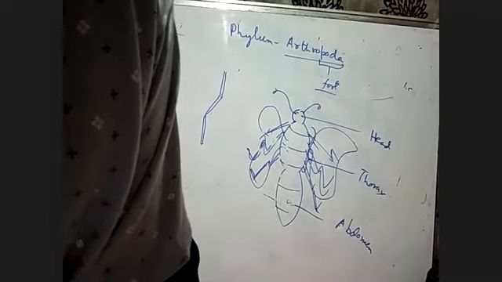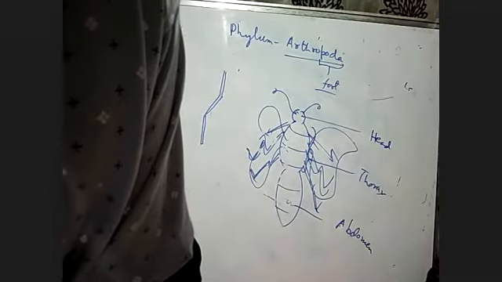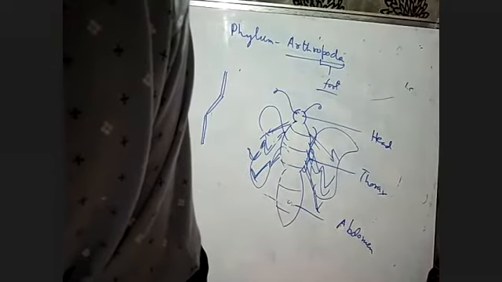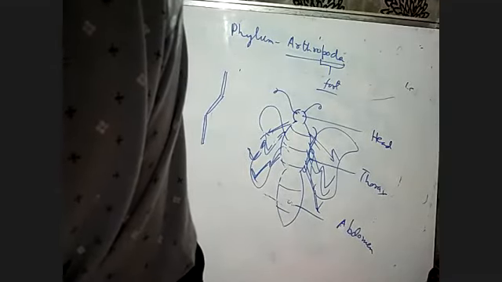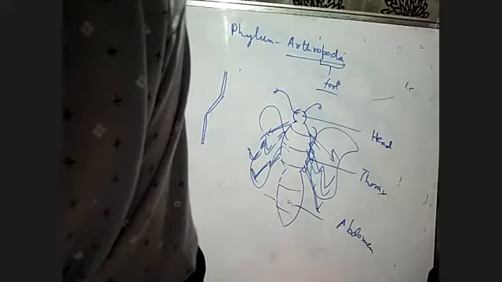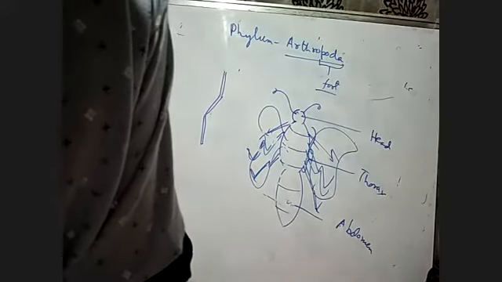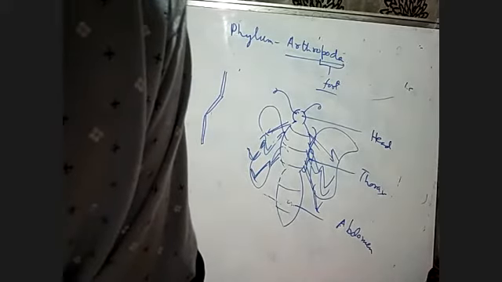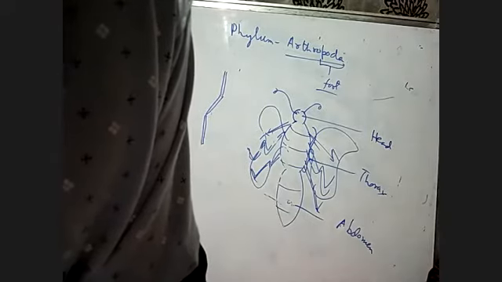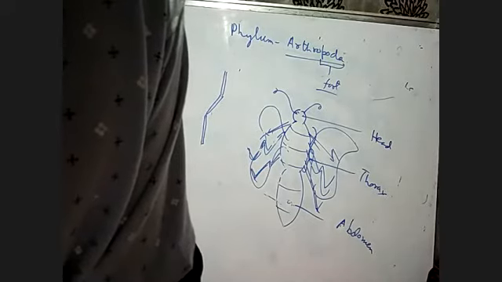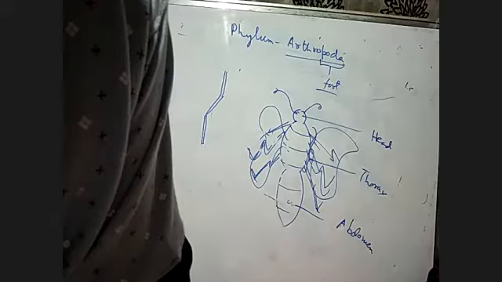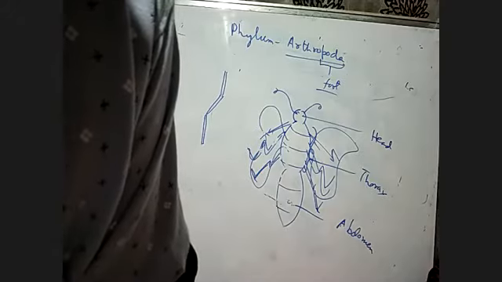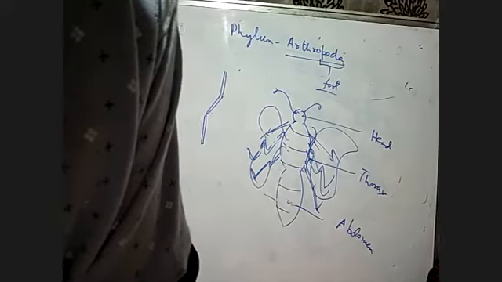The exoskeleton is made of chitin. Chitin is a kind of cellulose. And the body is divided into head, thorax, and abdomen. We have seen that just now in the butterfly. They have jointed appendages. Arthro means the joint, and poda means appendages. So all the appendages are joined. You see the leg part. So they are jointed. Head, thorax, and abdomen are also jointed.